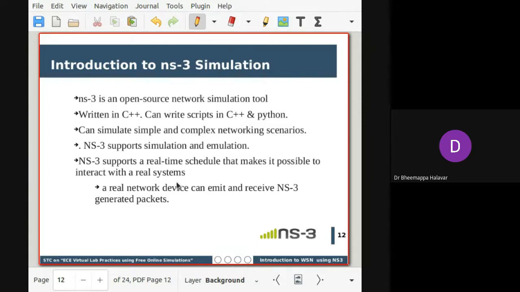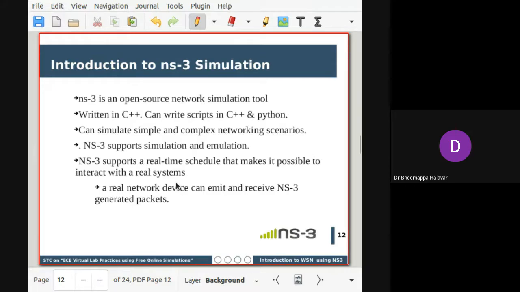Why NS3, if you ask? It provides a wide range of parameters which you can set, starting from the communication level. For example, if you take the overall network architecture, at the application level, at the transport level, at each level you can modify the parameters. It is highly parameterized, and every design constraint is considered when you want to simulate. I have been using NS2 and NS3 for the past 5-6 years. This is one good tool to emulate your concept.